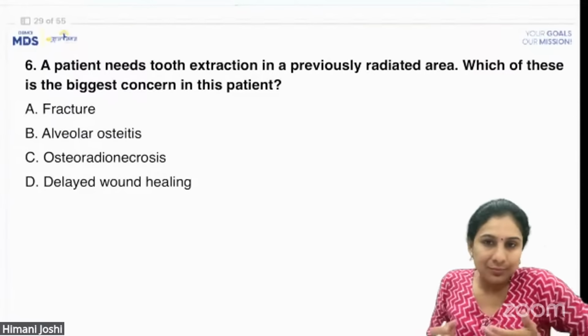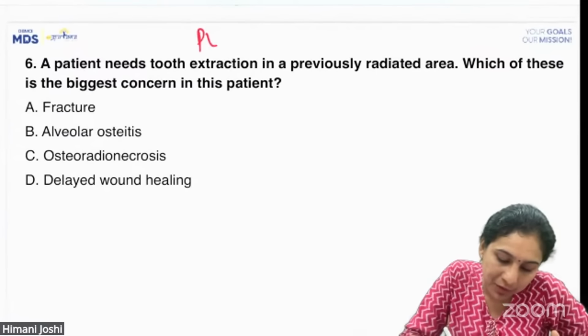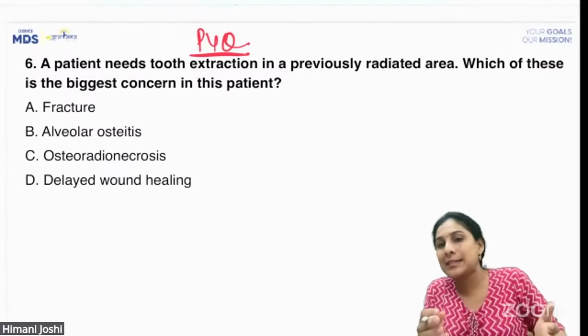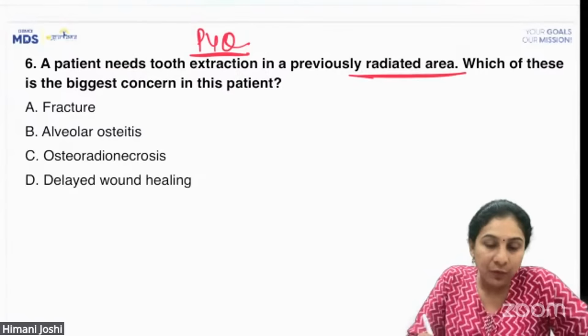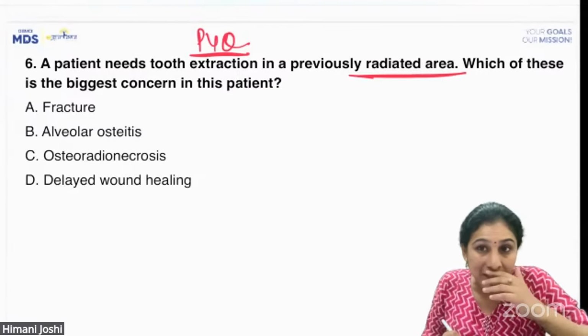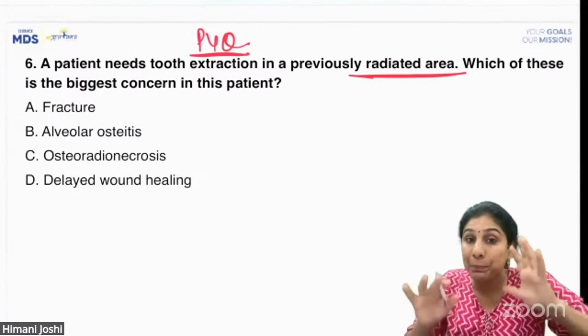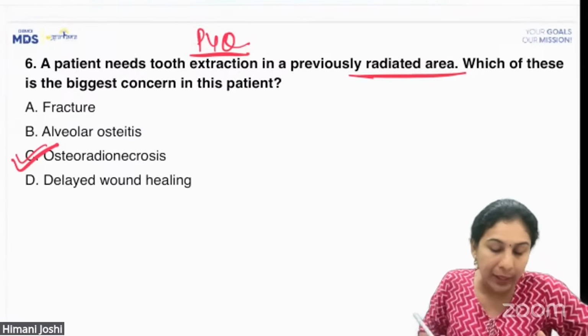Okay, again, a very, very straightforward PYQ. I don't even think it needs discussion. A patient needs tooth extraction in a previously radiated area. Which of these is the biggest concern for this patient? All of them are concerns, okay? But the biggest concern is osteoradionecrosis.